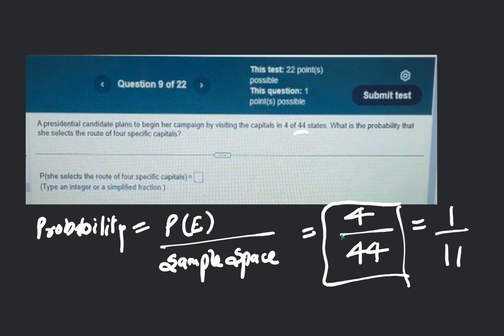So the answer is 1/11? Yeah. If you want to find the probability, that is it. The other way is to find the permutation, the possible number of cases, the possible ways to select these. For that, it would be different. To find just the probability of visiting only four of them, it would be 1 over 11. I hope you understood this. Do you have any doubt in that?